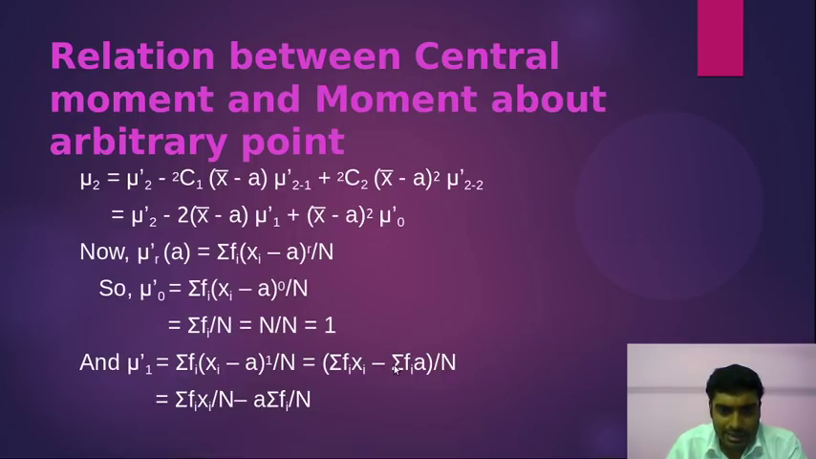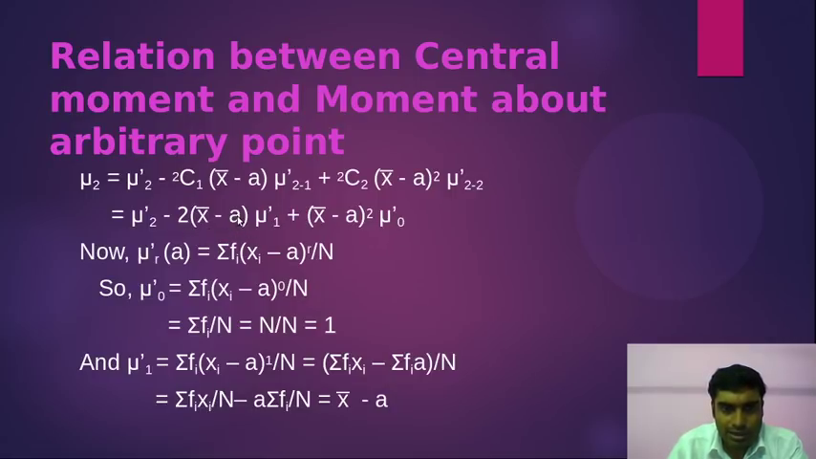Then I am dividing the whole term by n. So this term will be divided by n, minus a times the sum of fi by n, right? And what is this first term? This is our mean, x bar. And here the sum of fi is equal to n, so n by n is 1, so we get x bar minus a. So I have seen that mu 1 dash equals x bar minus a.